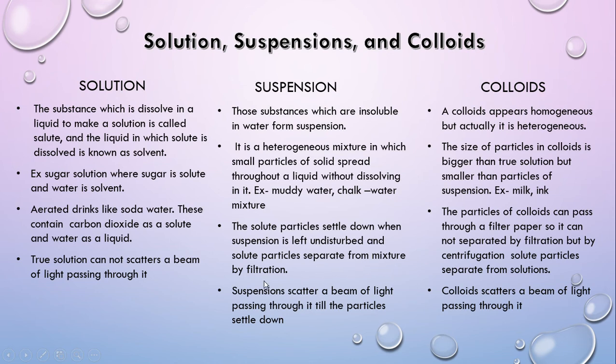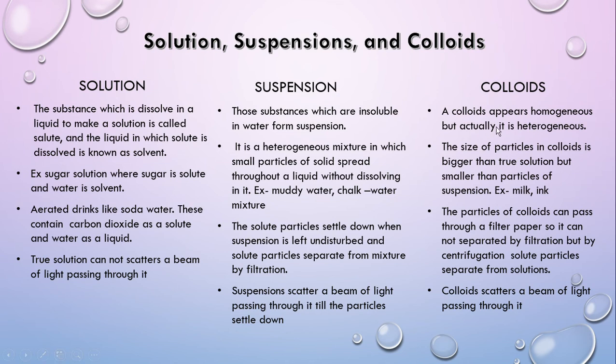So we can say by filter paper we can separate solute particles from the suspension. A suspension scatters a beam of light passing through it until the particles settle down.